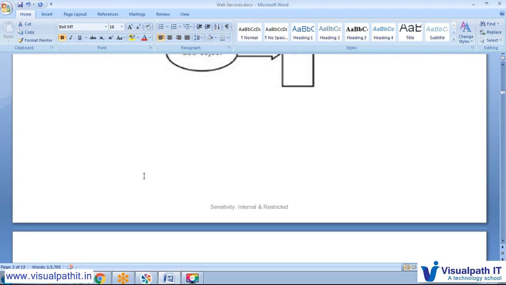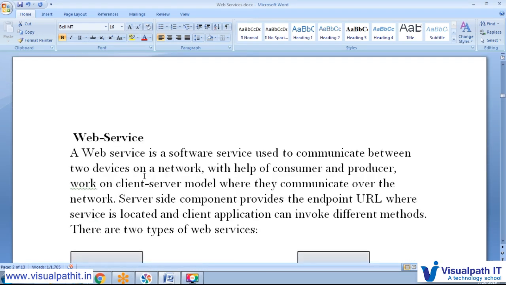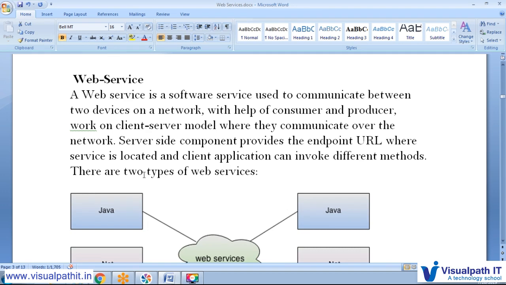Okay, so let's come to the point. We are going to explain web services: what exactly web services are, and how they dramatically changed things, and everyone is talking about web services itself. When distributed terms come up, we shift completely to web services.